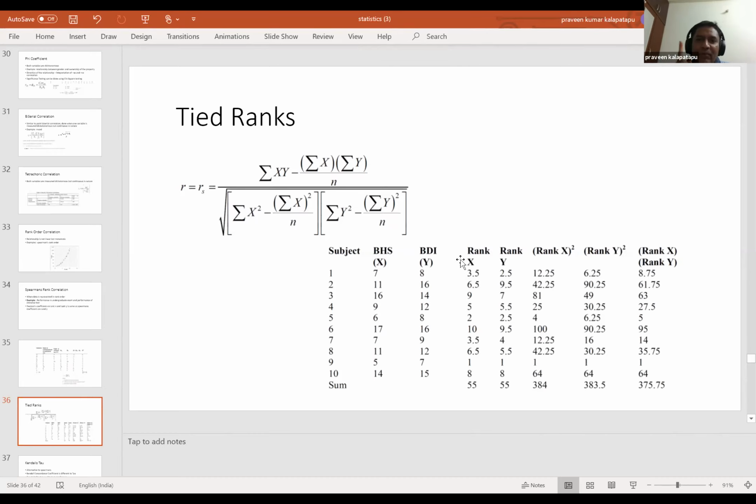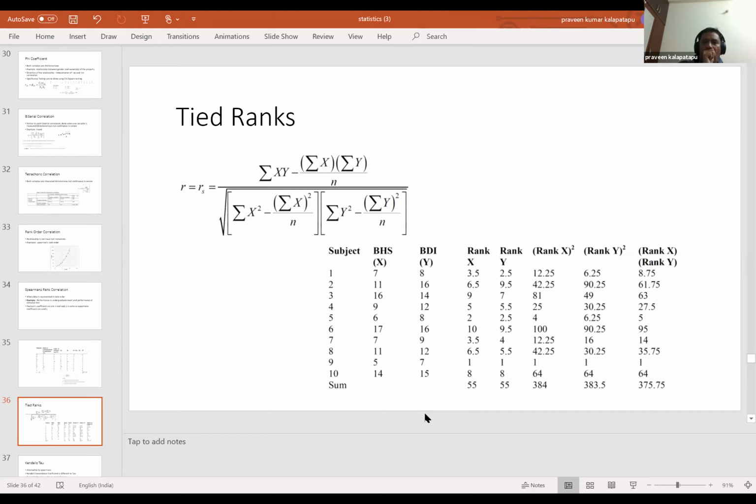So let me give one more complex case. Let's say instead of two 7s, you have four 7s. Then what would happen? The ranks can fall under 3, 4, 5, 6, etc. So what you would actually do is still average it out and put that rank in between whatever the numbers are supposed to be.